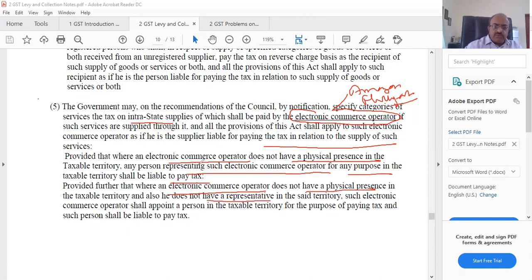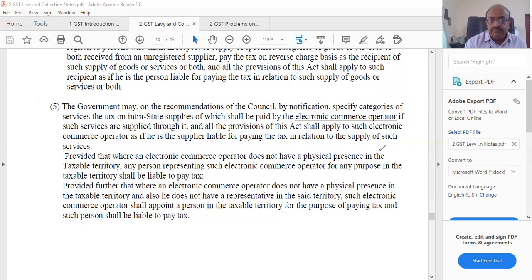such electronic commerce operator shall appoint a person in the taxable territory for paying the tax. So it is applicable for the electronic commerce operator. If he doesn't have a physical presence here, somebody has to be representing him, and that representative will be liable. If there is no representative, then he has to appoint somebody who will pay the taxes on behalf of the electronic commerce operator. It's not important for us, but there are certain things, theory, that may come.